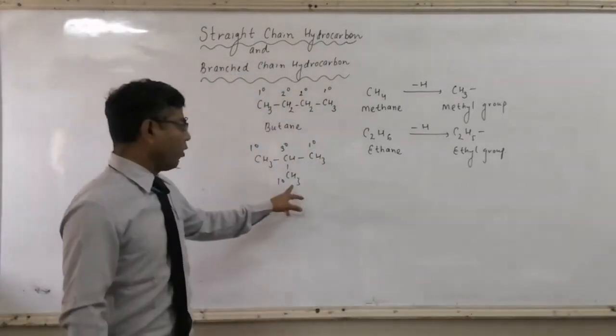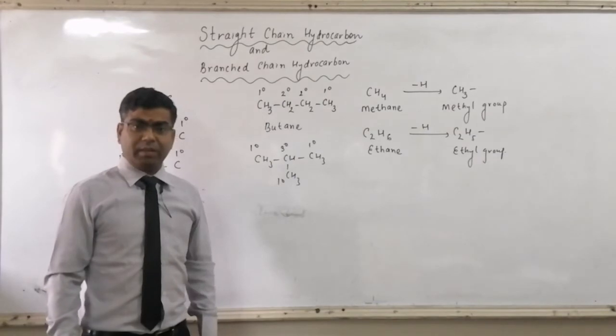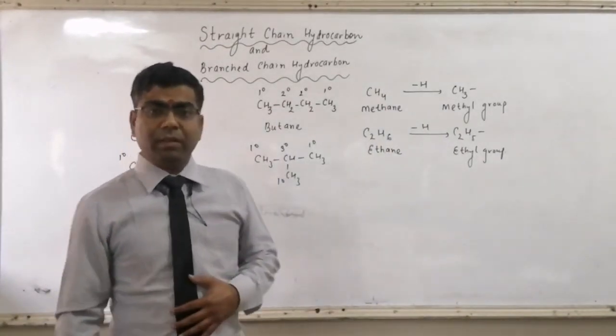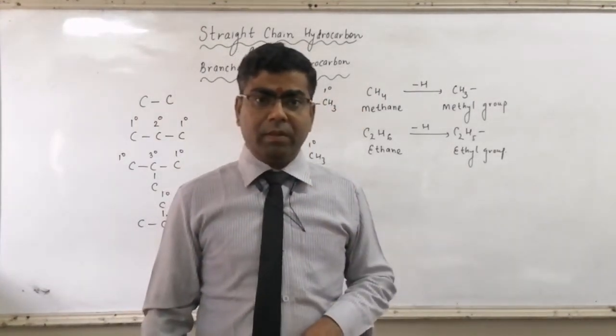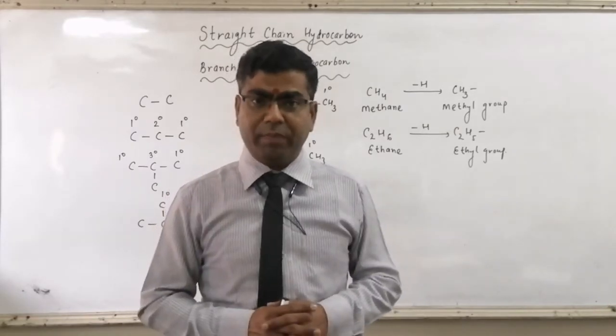Here it is your main chain, and this is the branching. So first we complete the naming for the alkyl group or branching, with its position on the parent chain.